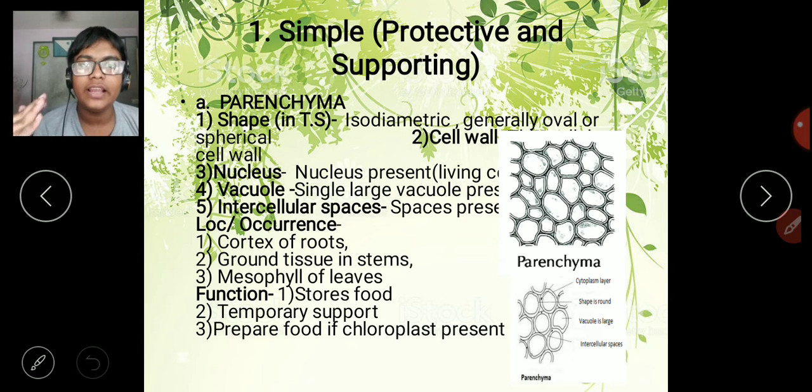Location: it is either in the cortex of roots, or the ground tissue in stems, or in the mesophyll of leaves. Its function is to store food. Vacuole is there, which means food storage is there. It's also a temporary support for the plant in some cases. Why? Because parenchyma gives support, but it's temporary because it has just divided. They are not capable of keeping the plant stiff enough. Then they prepare food if chloroplast is present. About this we will be learning in the next slide.